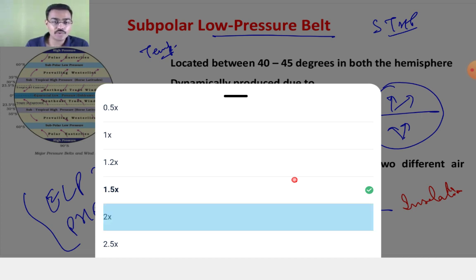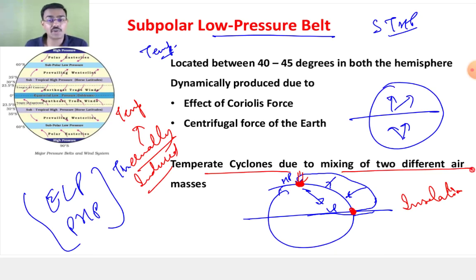So Coriolis force and centrifugal force. The temperate cyclones happen due to the mixing of the two air masses, which we will discuss in a very detailed manner in this session. Temperate cyclones and tropical cyclones. So that was your subpolar low pressure belt.